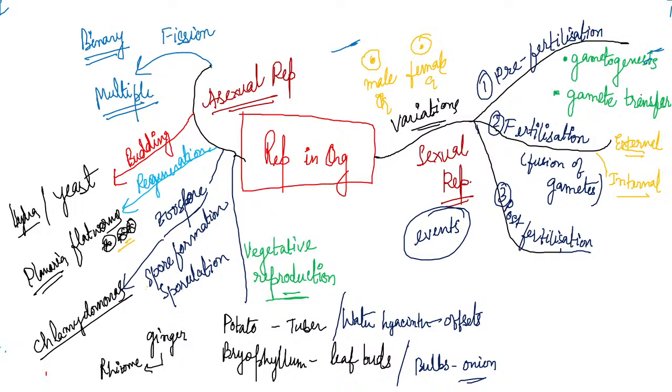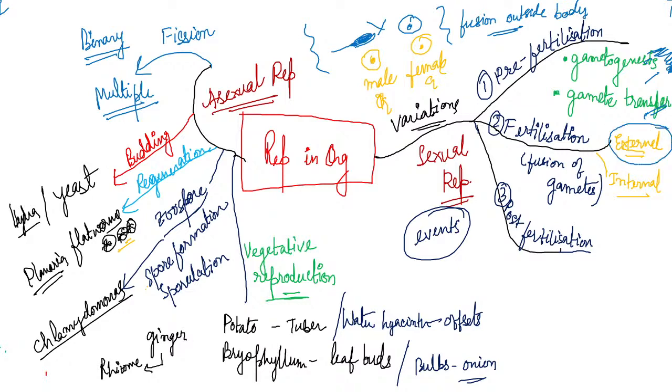And then they fuse together. So they come out like this. If this is the male gamete and this is the female gamete, before the fertilization is done, they come out from both the male and the female body, and then they fuse. So this fusion is done outside the body of the parents. Then it is known as external fertilization, right? And when the fertilization is done inside the body of the parents, as in the case of human females, it is known as internal fertilization.